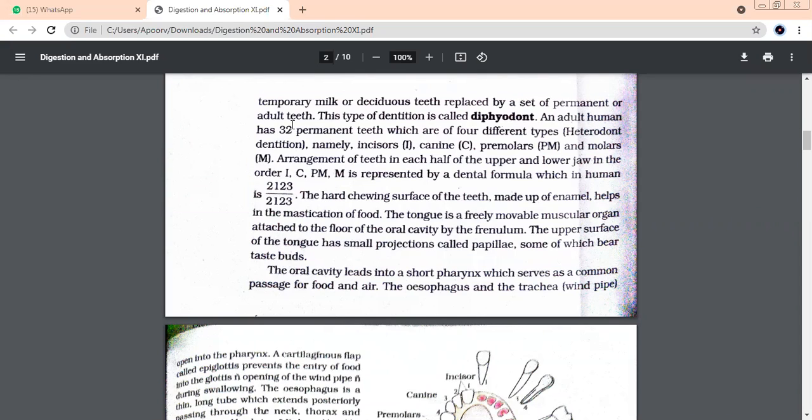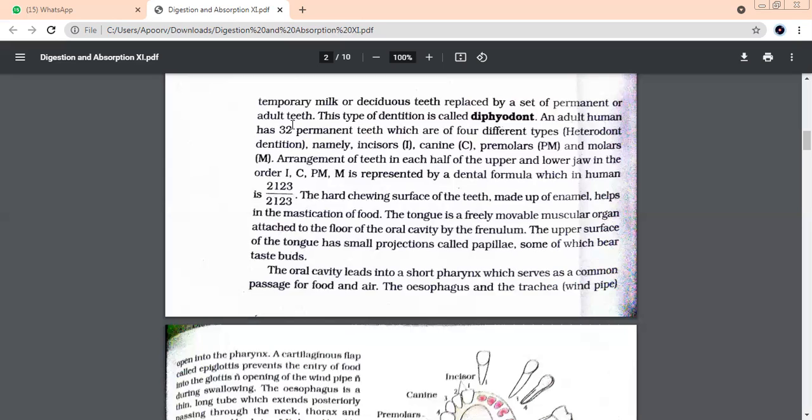You will be amazed to know that even monkeys have the same dental formula. They have a similar set of teeth that we have, exactly the same number of molars, premolars, incisors, canines, everything is the same in human beings and in monkeys. However, in herbivorous animals, it's a little different.